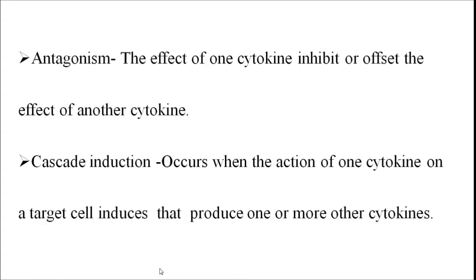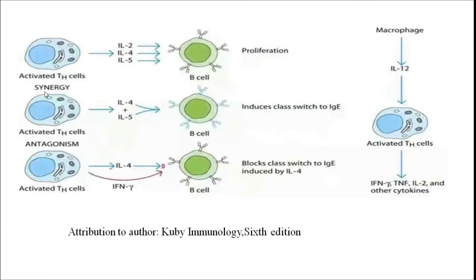In case of cascade induction, one cytokine which is produced by the target cell, when it binds to that target cell, induces the producer to produce one or more other cytokines. So here you can see this is the activated T helper cell. Now interleukin 2, interleukin 4 and interleukin 5, these three types of cytokines will be produced by this cytokine producer cell. Now when they bind to the receptor of this B cell, proliferation will take place.